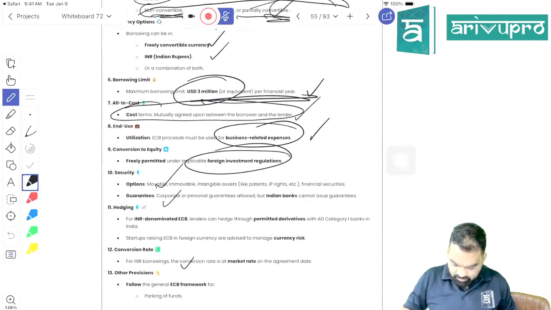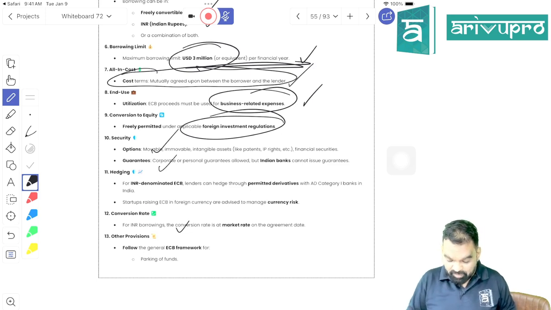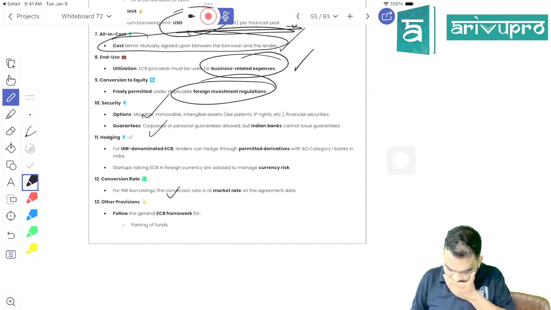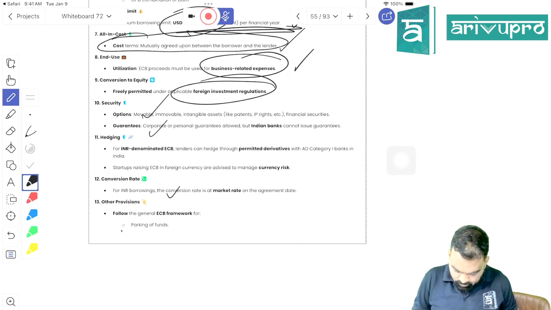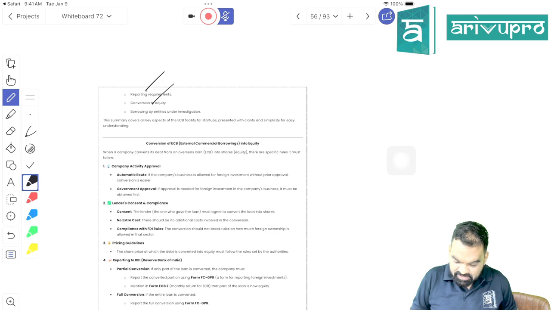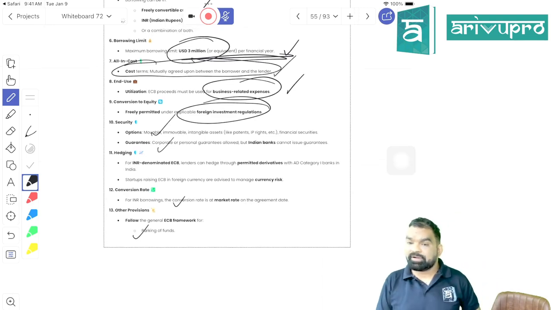You can take from FATF compliant entities, right? You can put security of movable or immovable property, or any corporate guarantee will be allowed, right? Parking of ECB, reporting requirements, conversion of ECB, and other things need to be followed. Is it manageable, beta? Startup-related conditions.